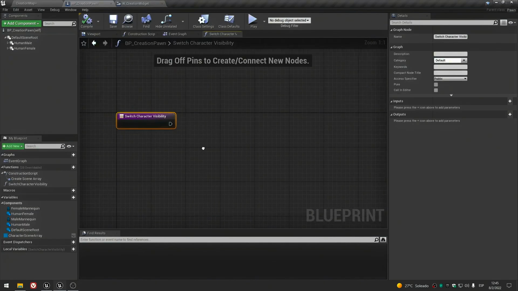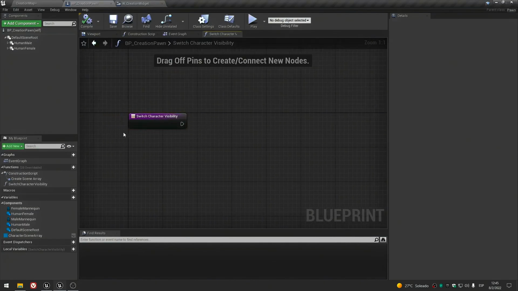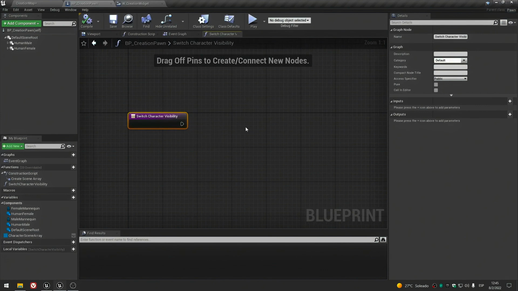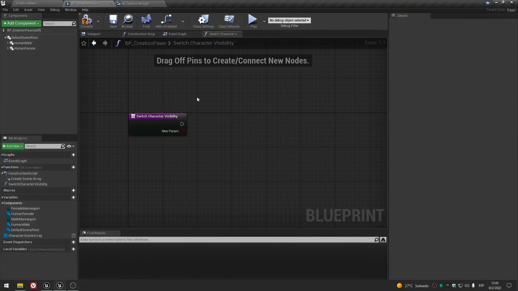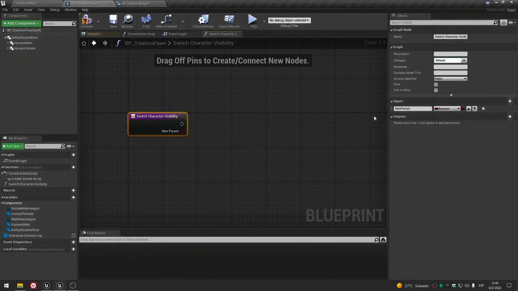This function will have an input, something that tells me which character I want to see. And because we don't have in the engine something that tells me that we have a character or another, we will have to create an enum with each character's name or reference, so we can use it as an input inside the function.